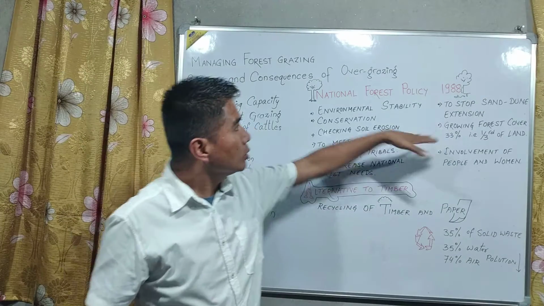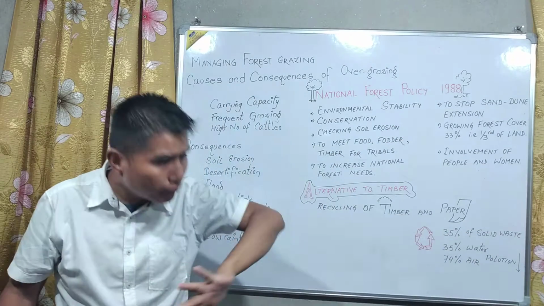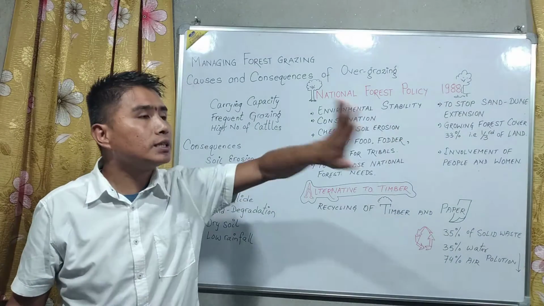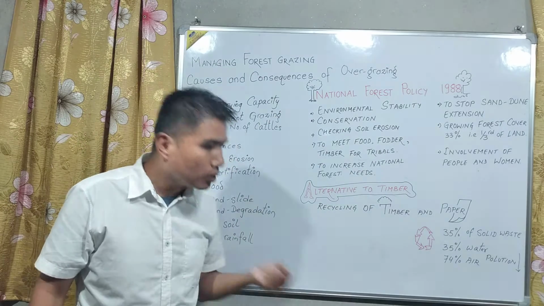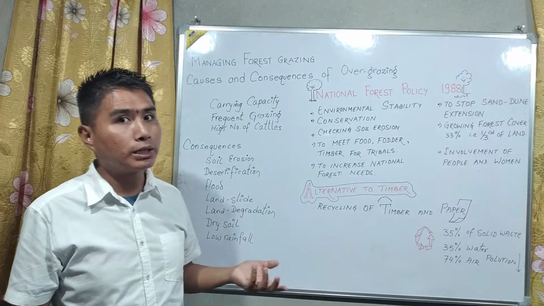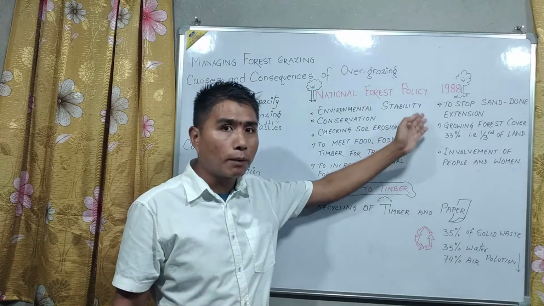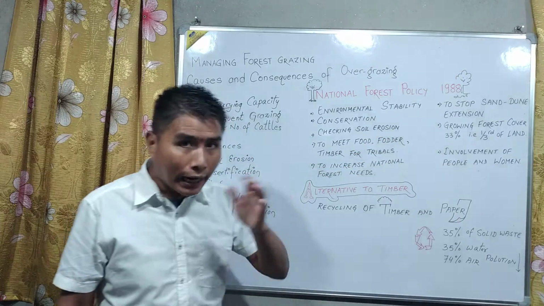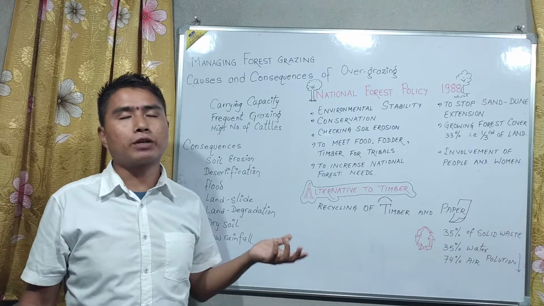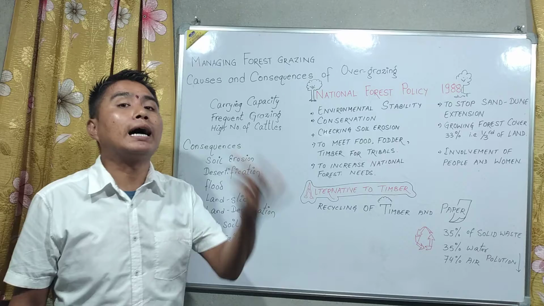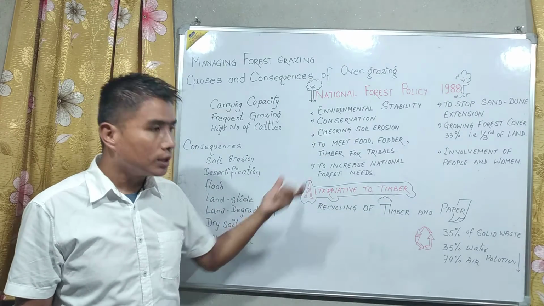Under the national forest policy, one of the main aims was to stop sand dune extension, because every year, every month, there is an extension of desert. Why? Because of overgrazing, mishandling of the forest, low water concentration in the soil, change in the weather pattern, change in the season and climate pattern, the desert is increasing. So one aim is to stop desertification, or sand dune extension, and to increase the forest cover area up to 33%. Previously the forest cover in India was 19%, but now it has increased, as a result of the national forest policy. It has grown up to 22%.